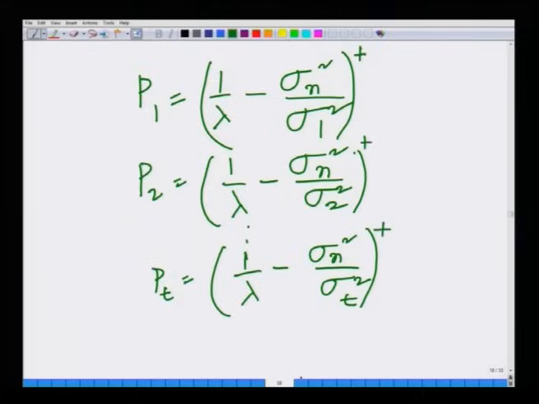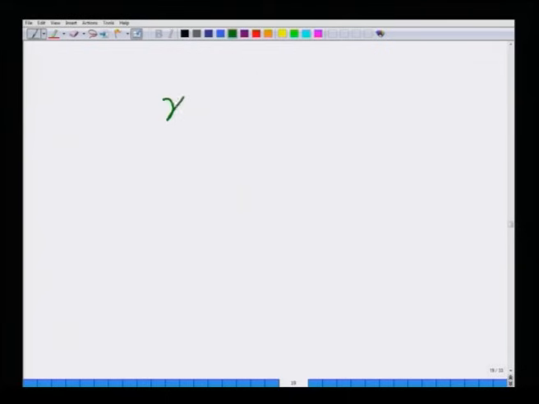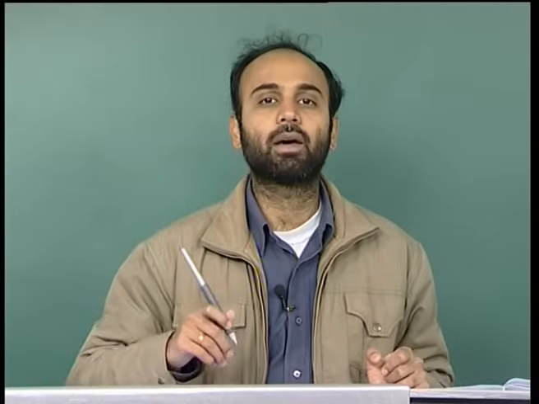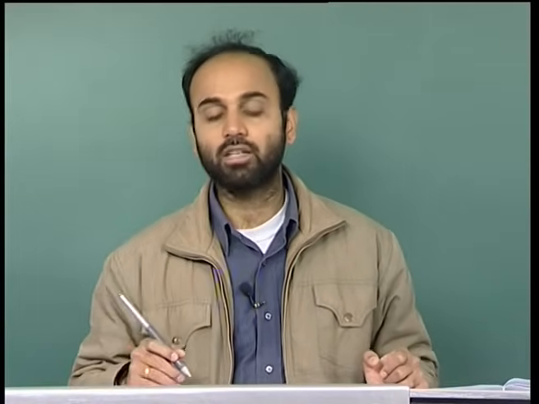What that means is, what is this function x plus? It is equal to x if x is greater than or equal to 0, it is 0 if x is less than 0. Hence, the power equals 1 over lambda minus sigma n squared divided by sigma 1 squared if this is greater than 0, if it is less than 0, it is simply set to 0. Now, looks like all the powers depend on this parameter 1 over lambda. How do we find this parameter 1 over lambda or lambda? And the answer to that is straightforward.